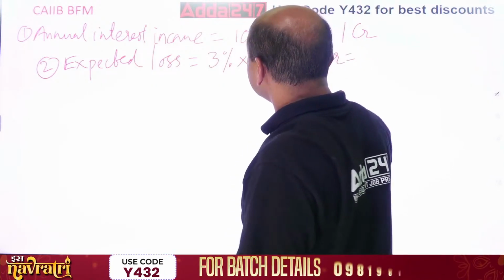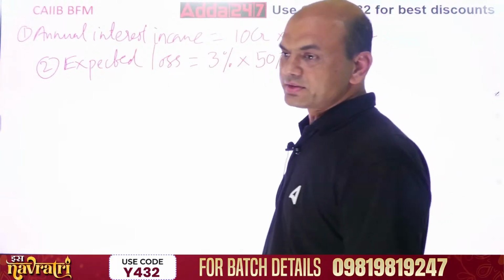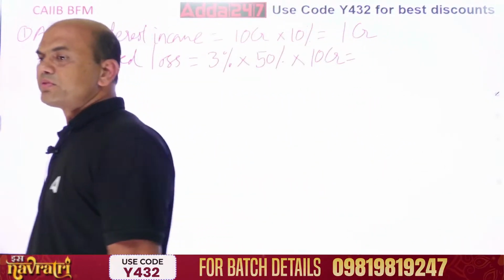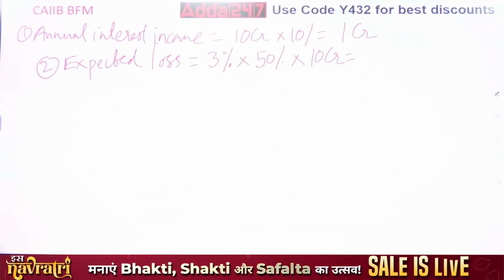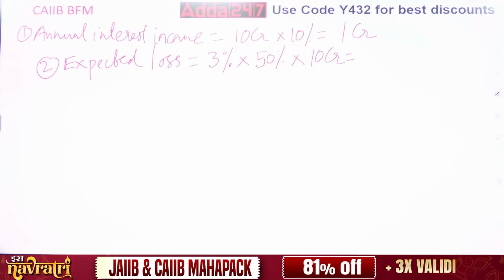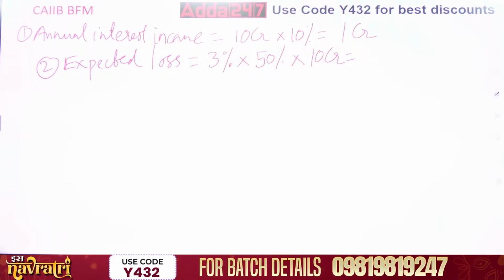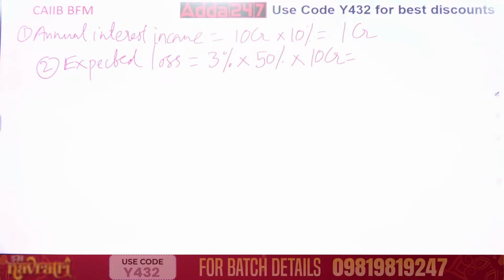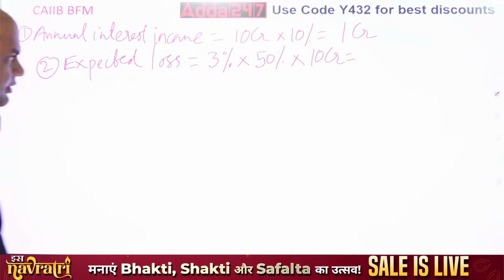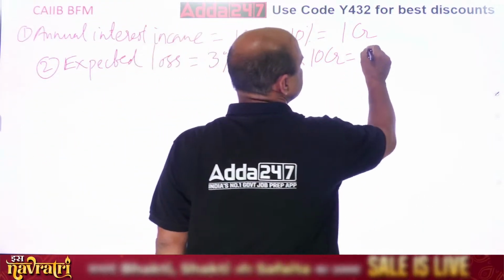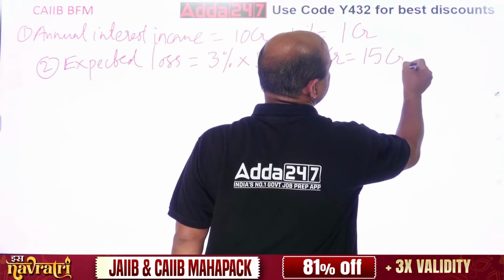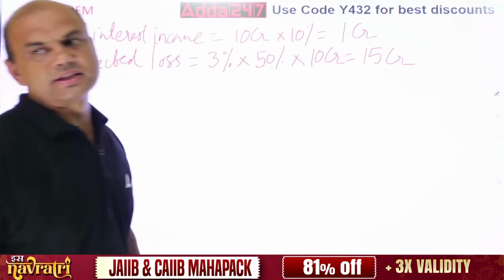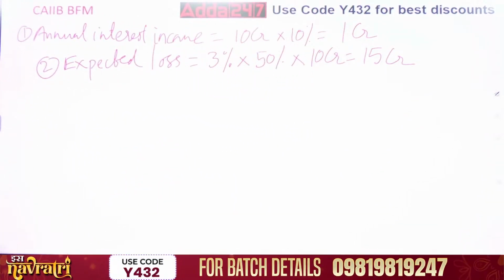So what is the answer now? 5 3s are 15, so 1.5% of this 10 CR. That is equal to what? 0.15 CR. Everyone clear on this? This is your next step, expected loss.